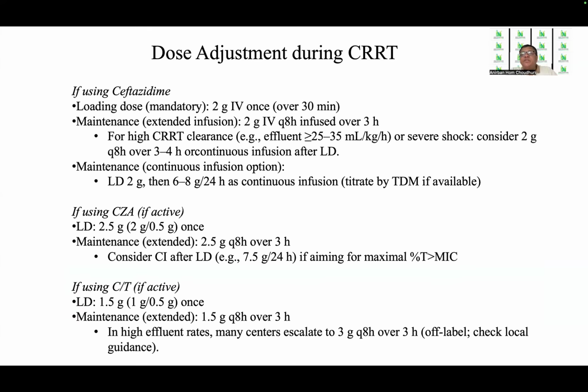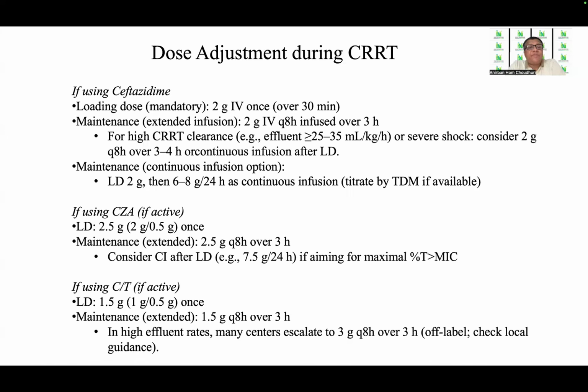Now, if the patient is on CRRT while on this therapy, they will require dose adjustment. While using ceftazidime or ceftazidime plus avibactam, we have a loading dose: 2 grams IV once over 30 minutes, and with ceftazidime avibactam, it is 2 grams and 0.5 grams.